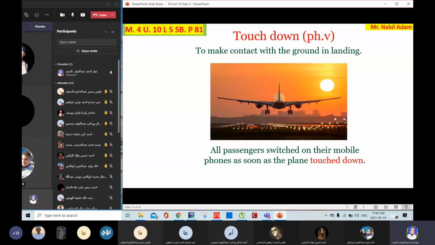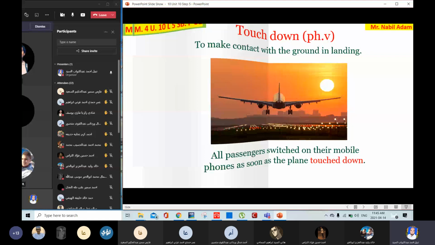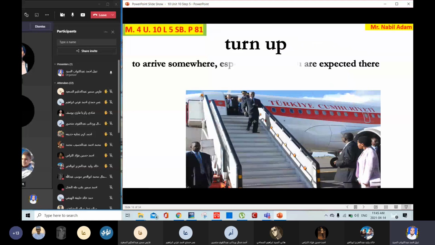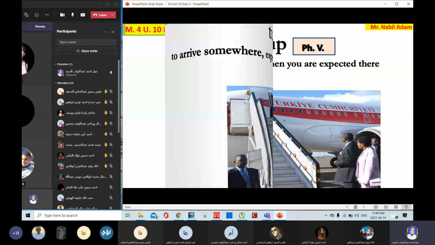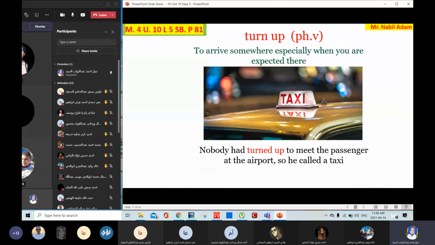Turn up. To arrive somewhere, especially when you are expected there. Some people are turning up at the airport. They are going to meet an important person. Nobody had turned up to meet the passenger at the airport, so he called a taxi.